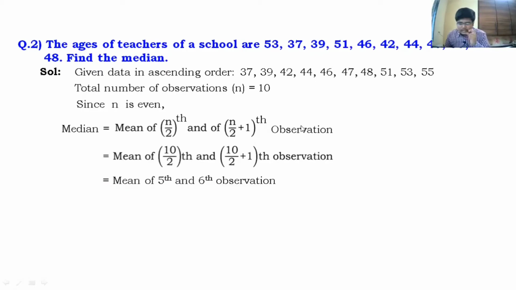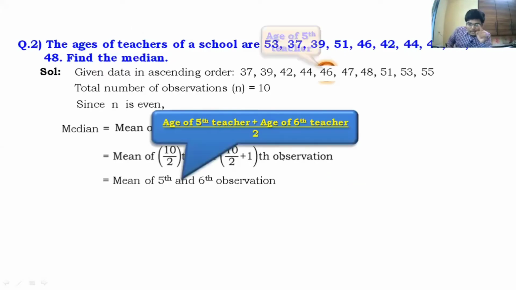Now here guys, the mistake which students make is, many times I have seen students at this step, mean of 5th and 6th term, students write this as (5 plus 6) upon 2. But no guys, that's not the thing. See, mean of the 5th term and the 6th term doesn't mean mean of 5 and 6. Because the 5th term is not 5. The 5th term, you have to find it from the ascending order. So that 5th term, you have to get in the ascending order.